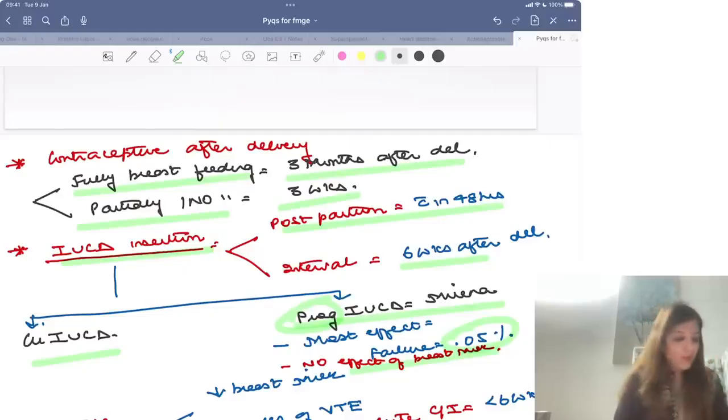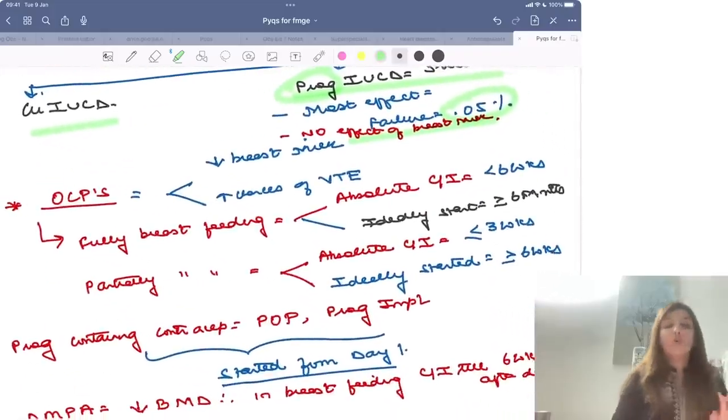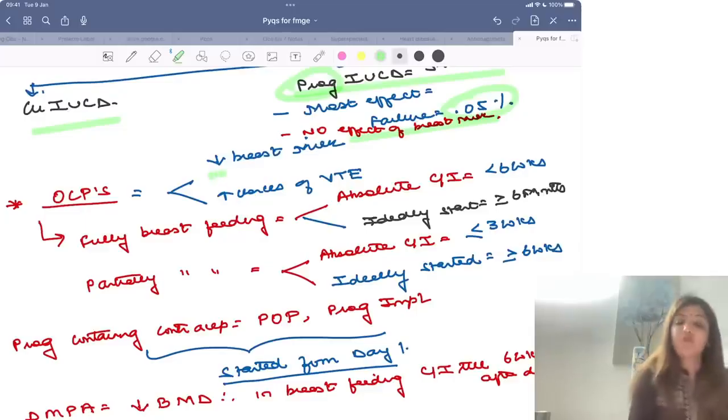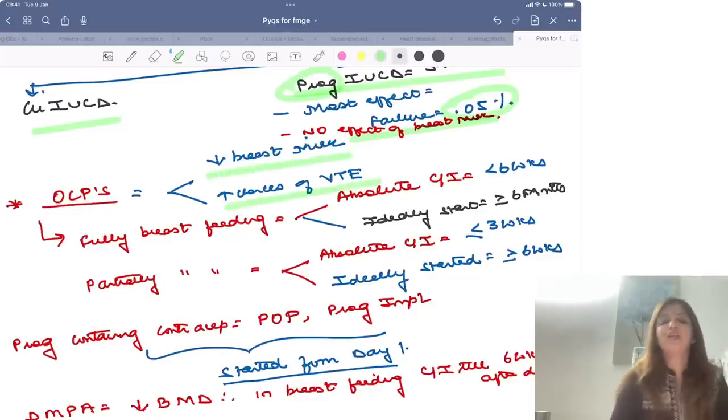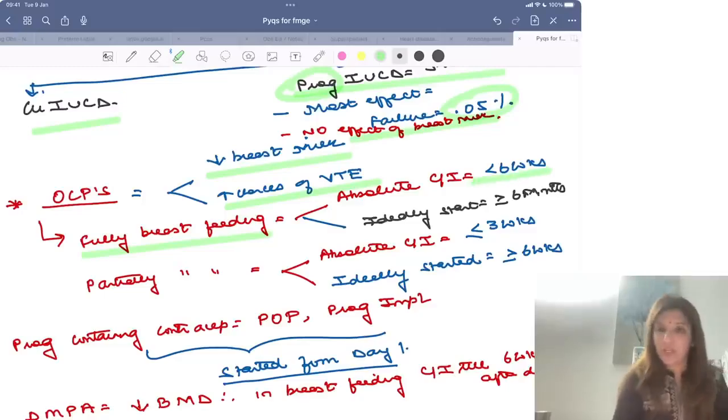Clear? Now, when we talk about OCPs, that is estrogen and progesterone containing pills, they have two problems. Number one, they decrease breast milk. And number two, there are increased chances of venous thromboembolism. That is why in a fully breastfeeding female, they are absolutely contraindicated till 6 weeks. Ideally, an OCP should be given to a fully breastfeeding female from 6 months onwards.